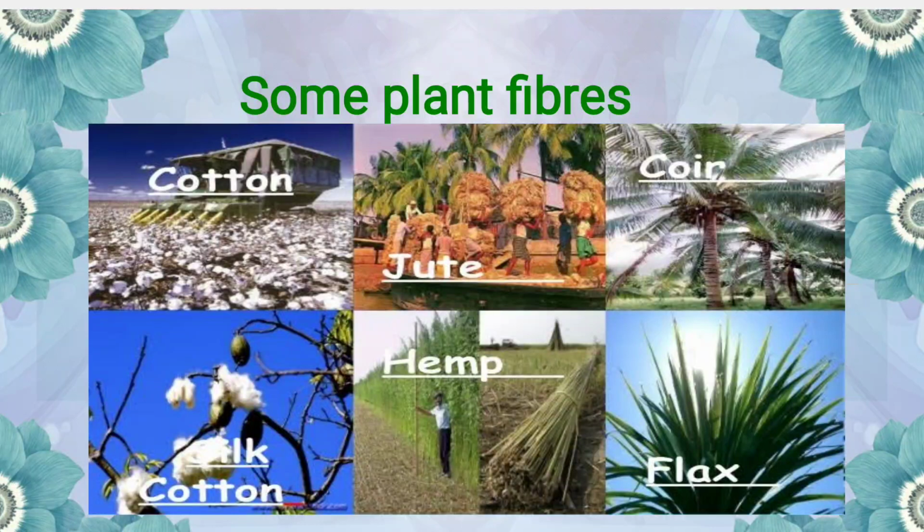Some plant fibers are shown in this picture. Okay, you can see the cotton plant, jute and coir from the coconut plant, silk cotton, hemp and flax. So these plants especially are the sources for plant fibers.